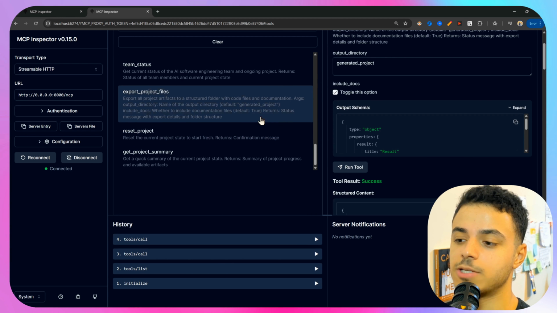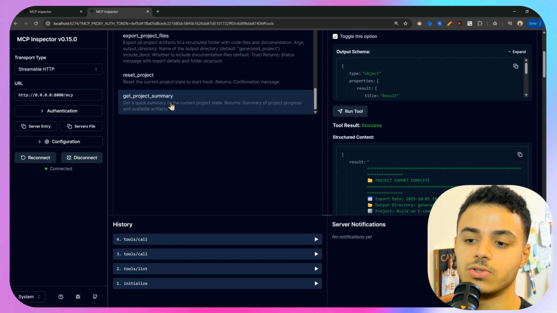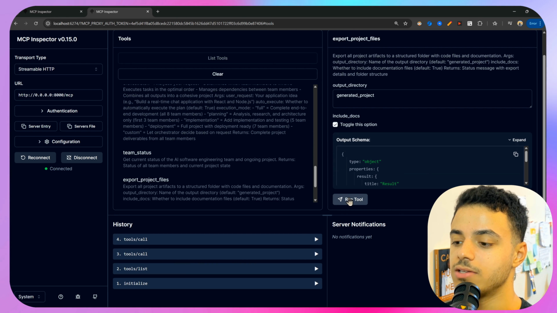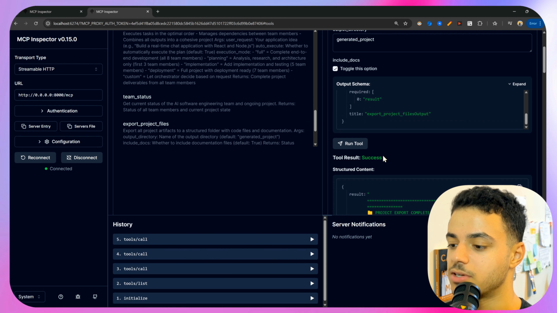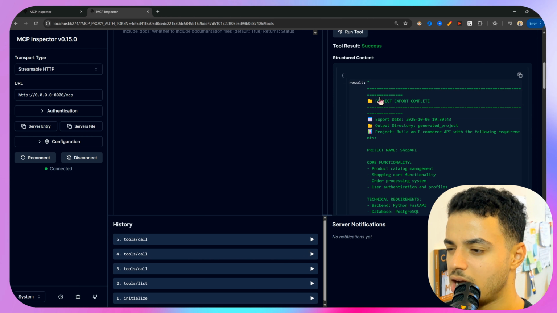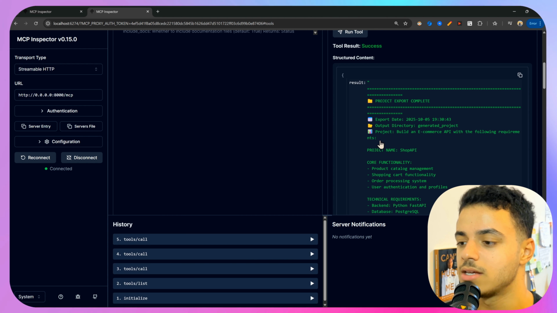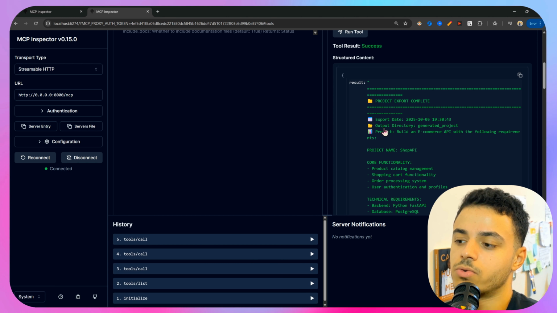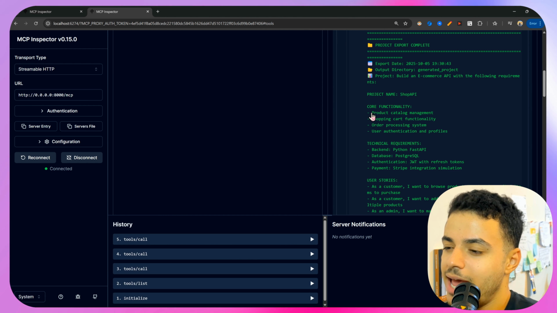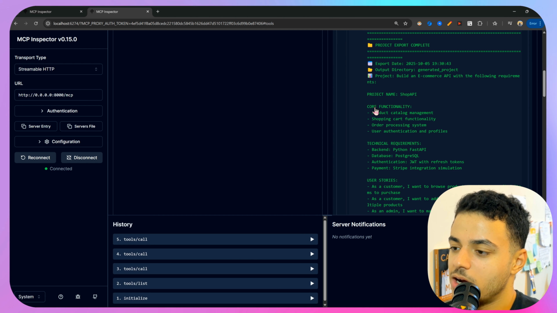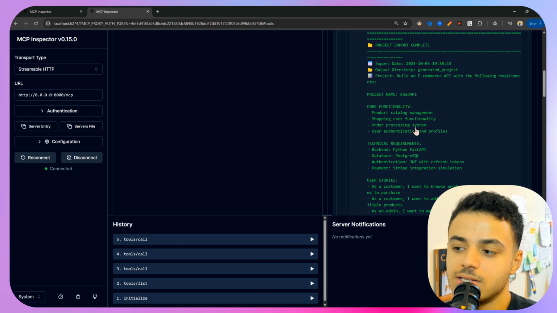Now, to export your files, all you need is just to go to export project files and then run this tool. We have success, and this is the output results. We have project export completed, and this is the export date, output directory, which is the root directory of our project, and project name, shop API, core functionality, product catalog management, shopping cart functionalities, and order processing system.